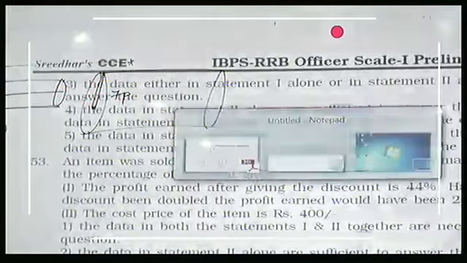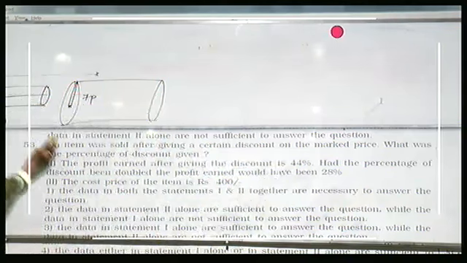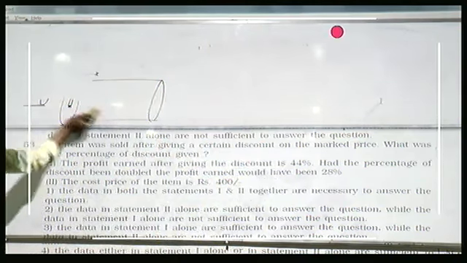53. An item was sold after giving a certain discount on the market price. What was the percentage of discount given? It asked about the percentage of discount. They said some percentage of discount is given and you are asked to calculate that.